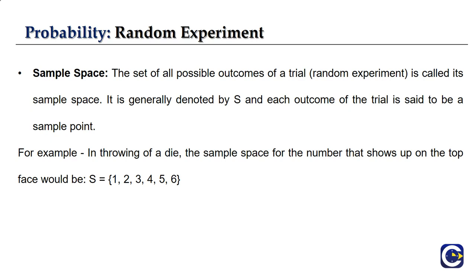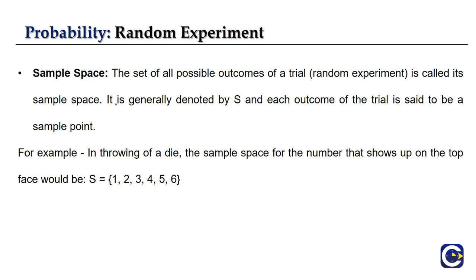That particular set of all possible outcomes of a trial is called our sample space. We denote the sample space using the alphabet S.